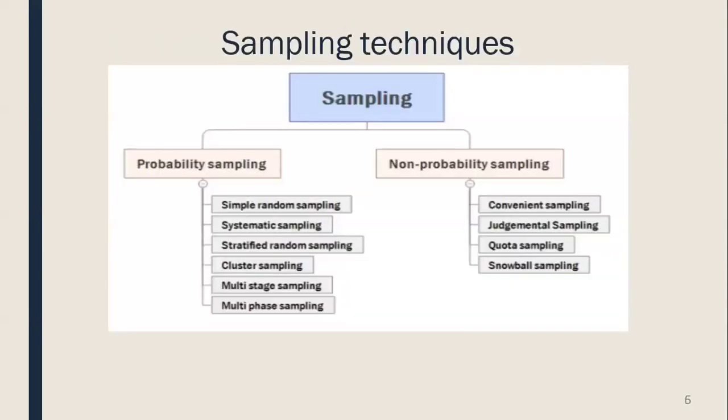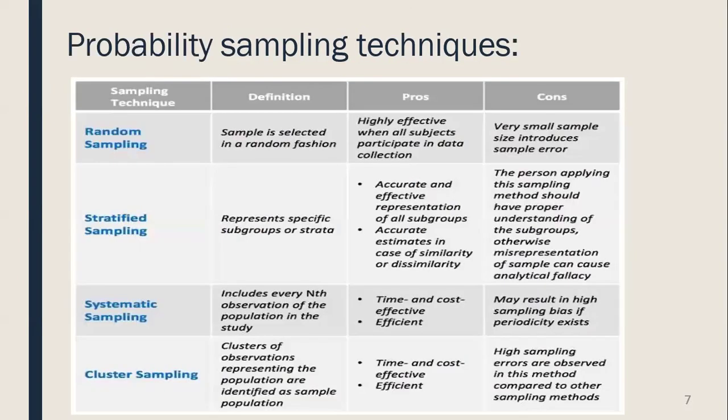Sampling techniques are of two types: probability sampling and non-probability sampling. This we will discuss in detail. Probability sampling is of four types. In random sampling, we select the sample in a random fashion, which is very effective, but it is done for smaller groups. Stratified sampling, in which the study population is divided into subgroups or strata, and then the sampling is done. In systematic sampling, it includes every nth observation of the population in the study. In cluster sampling, clusters of observations representing the population are identified as the sample population.